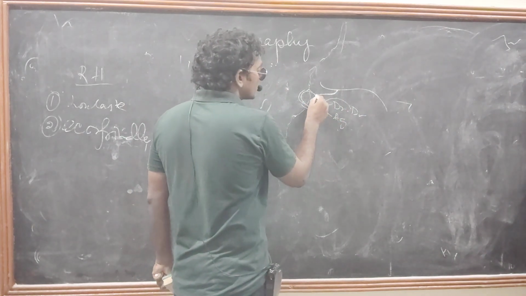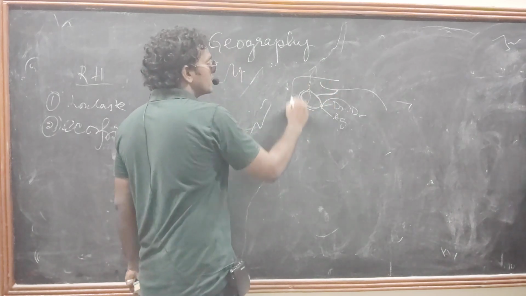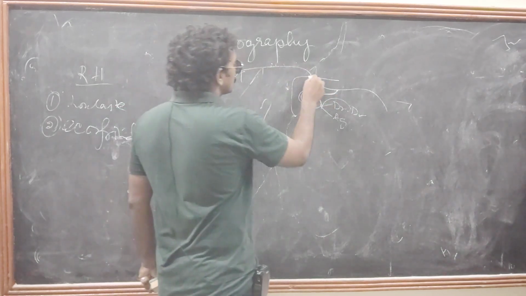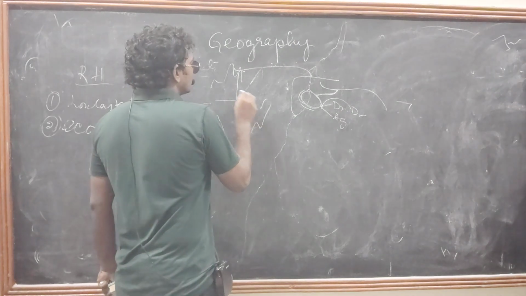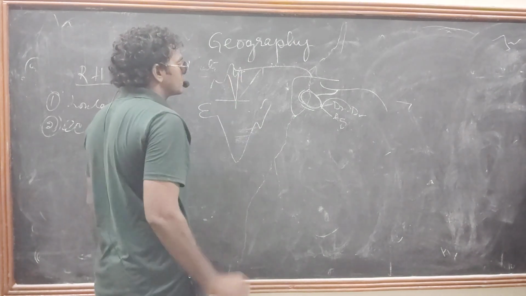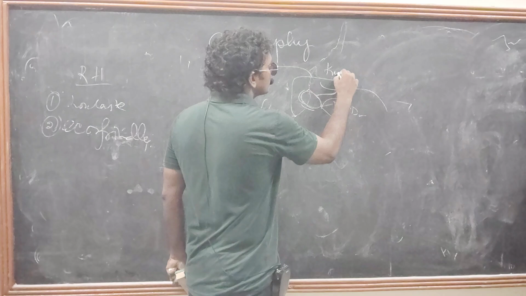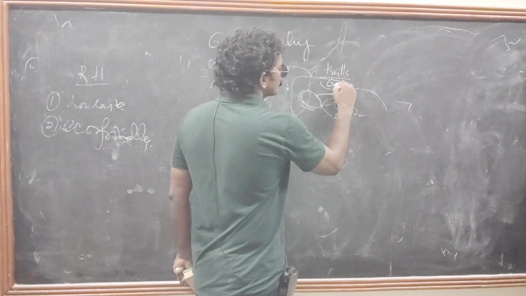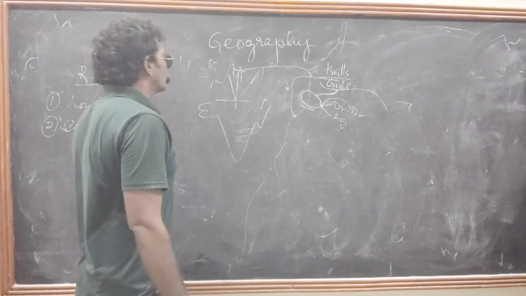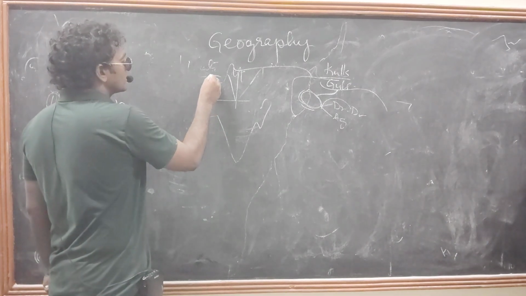It is called a diversion channel. In Jammu and Kashmir, or the northwestern Himalayan region, we call it a kul or guls. Is it clear?